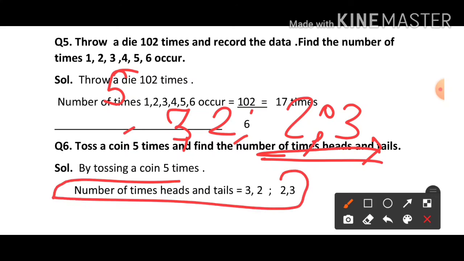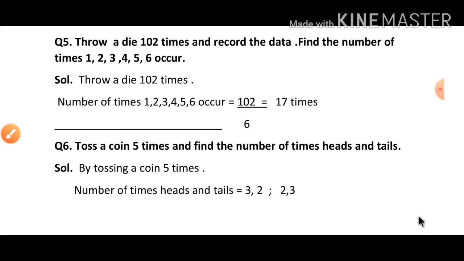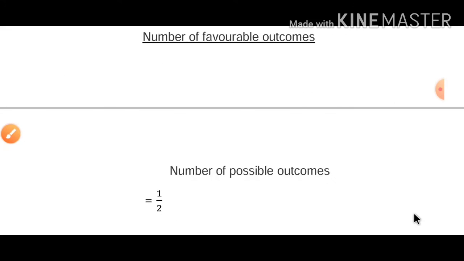So in this exercise, we have seen the probability, or the possibility or chance, for any event to occur. I hope you have understood all these questions. So now we have completed our chapter. We will meet soon in the next class with our new chapter.